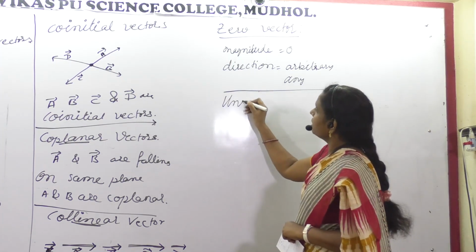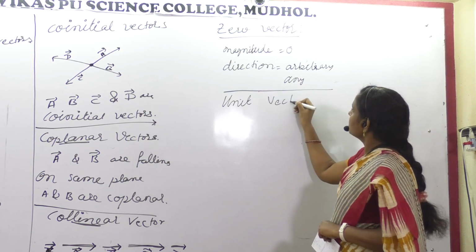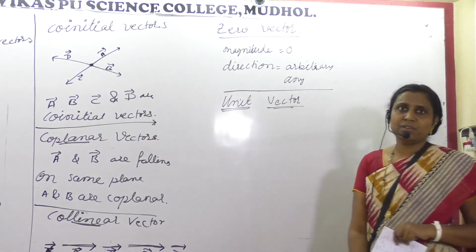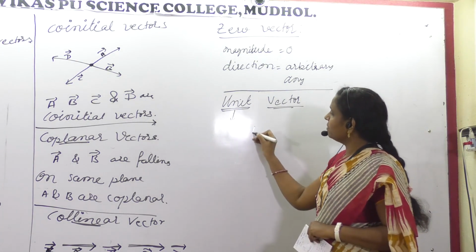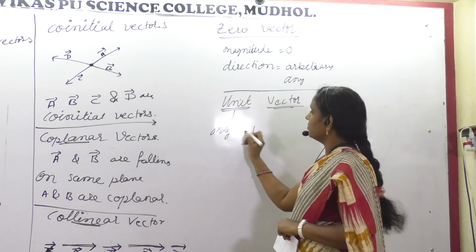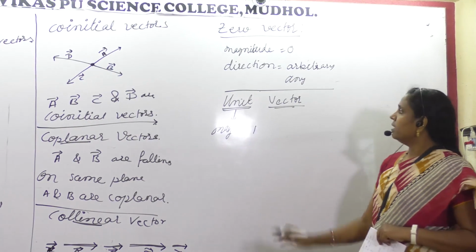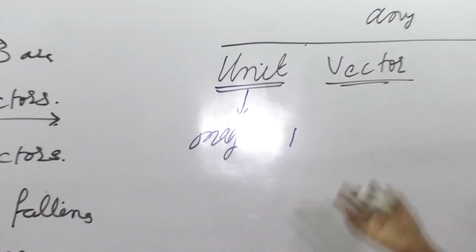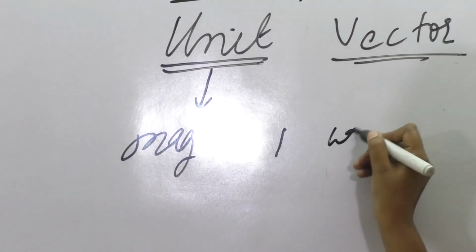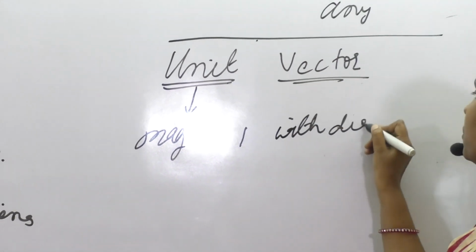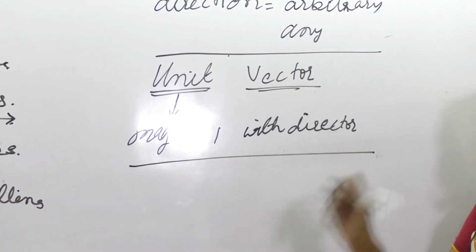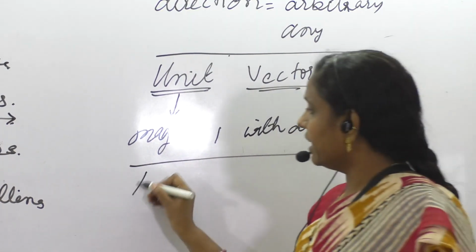Next one is the unit vector. The definition is hidden in the name itself. What do you mean by unit? Unit means one. Magnitude is one. Direction? Many. It can be in X direction, Y direction, Z direction. With that, this is said to be a unit vector. Got my point? Understood?